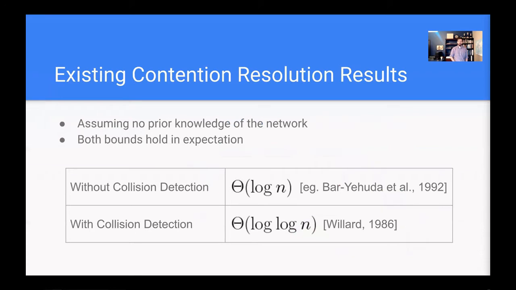This problem in both variations is well studied for the general setting. In both cases, we have tight bounds that hold in expectation. For the setting without collision detection, this bound is order log n rounds in expectation. And for the case with collision detection, this bound is reduced to log log n rounds in expectation.